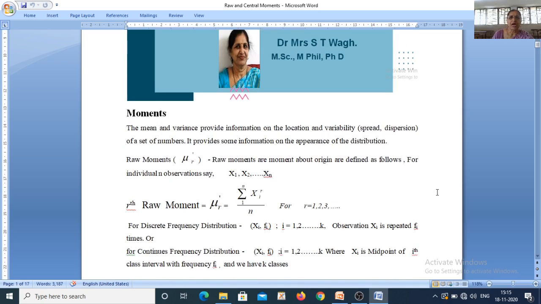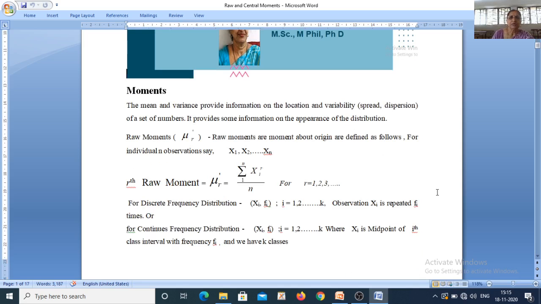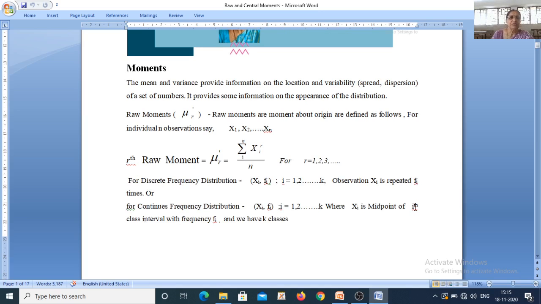So moments are actually the values which we can obtain from your raw data. So moments are actually mean, variance, third central moment, fourth central moment, which show the spread of the distribution as well as the center of the distribution and the shape of the distribution. So mean and variance, we know, provide information on the location, that is center, and variability, that is spread and dispersion of the set of numbers,